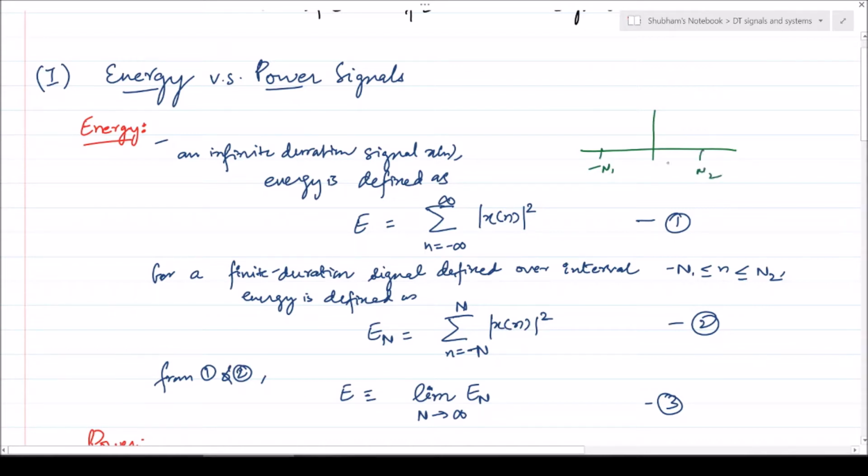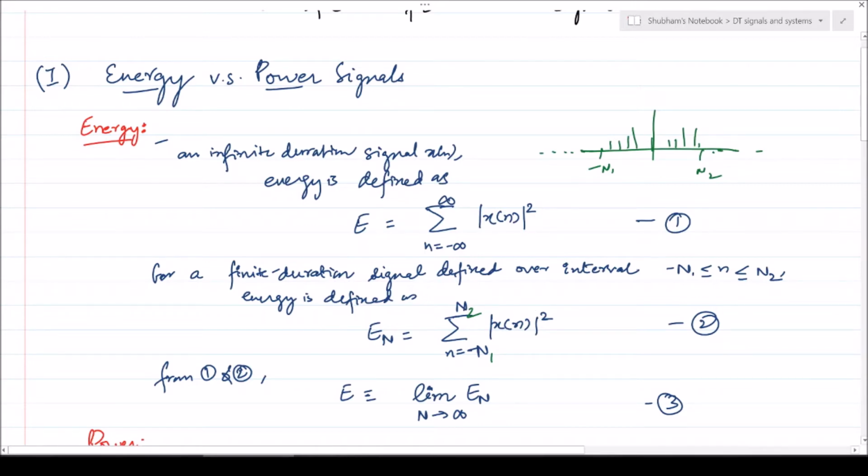It will be like this. So there will be some kind of values in between, and for the rest of the duration it will be 0. So this is meant by a finite duration signal, which is defined over the interval minus N1 to N2. The energy is defined as E_N is equal to the summation from n is equal to minus N1 to plus N2 of |x[n]|^2.